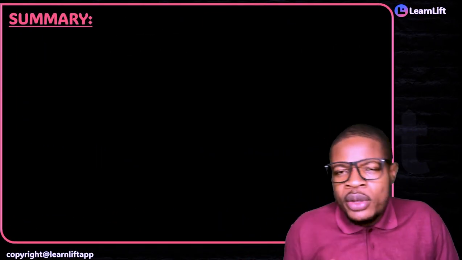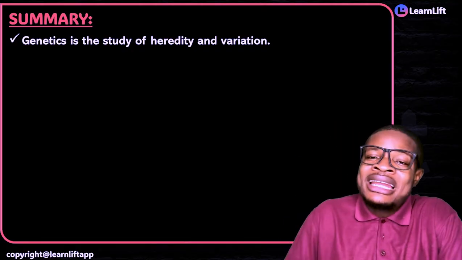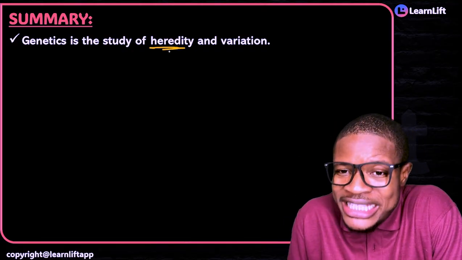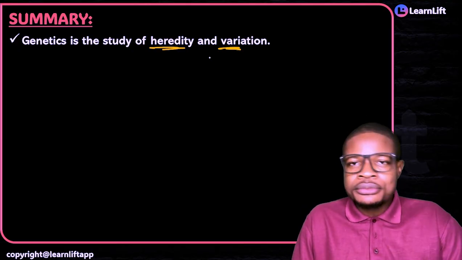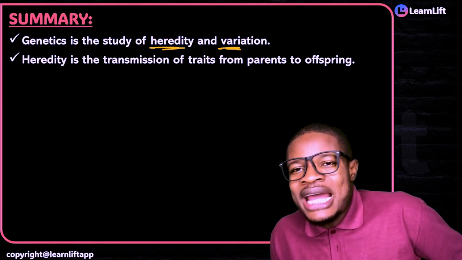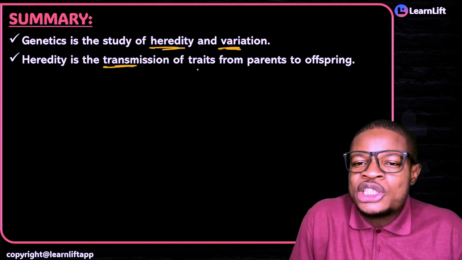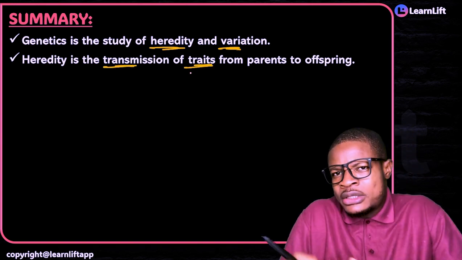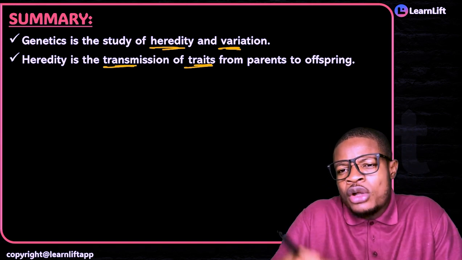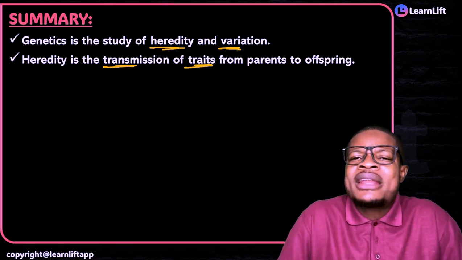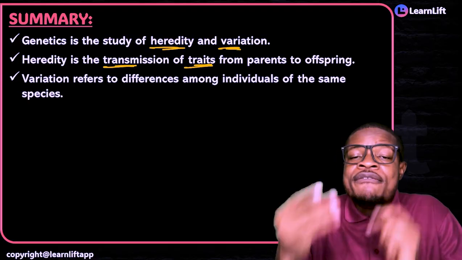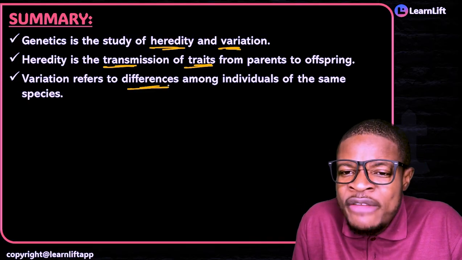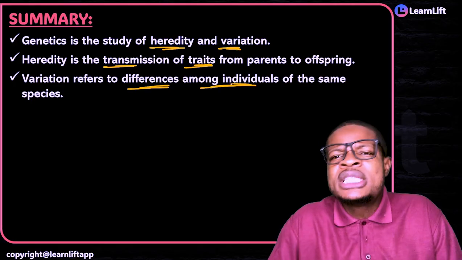In summary, very quickly, don't forget this. Number one, genetics is the study of heredity or inheritance and variation. That's genetics. Number two, what is heredity? Heredity is the transmission of traits, the process of transmitting traits or characters from parents to offspring. What do we call that? Heredity. What about variation? Variation refers to the differences among individuals of the same species.